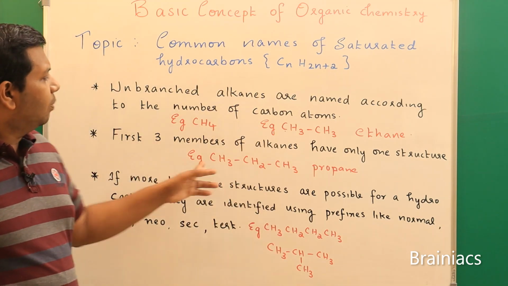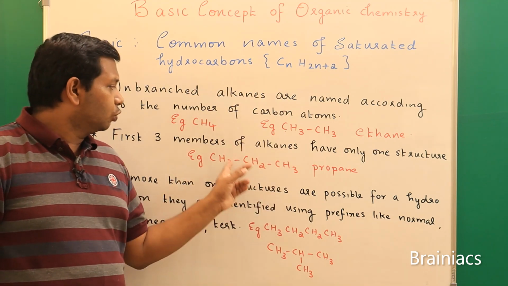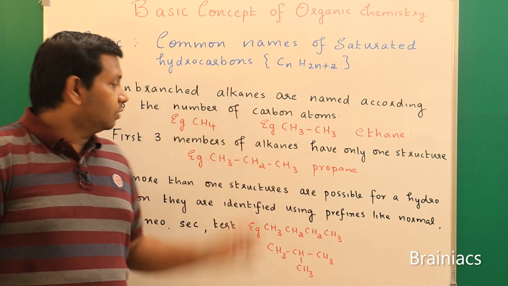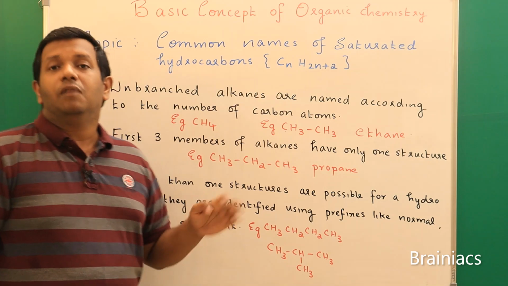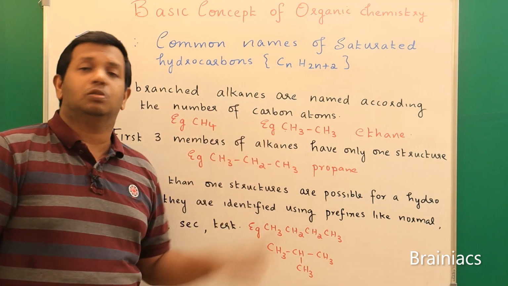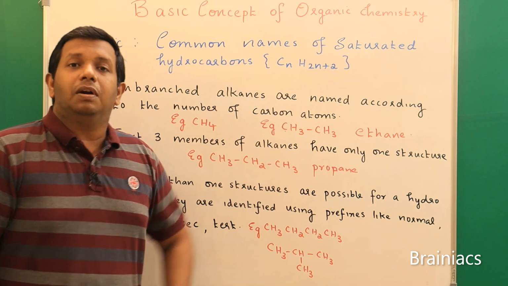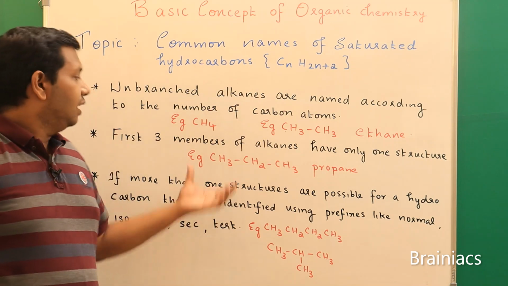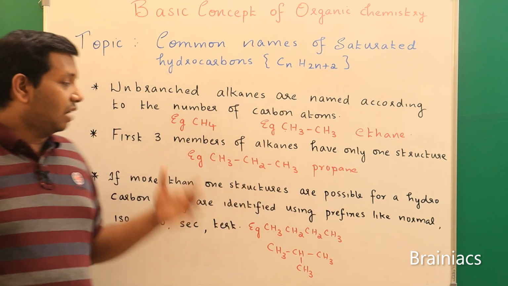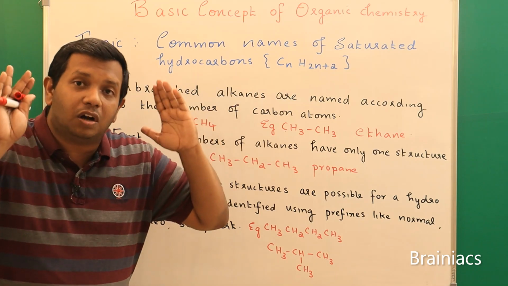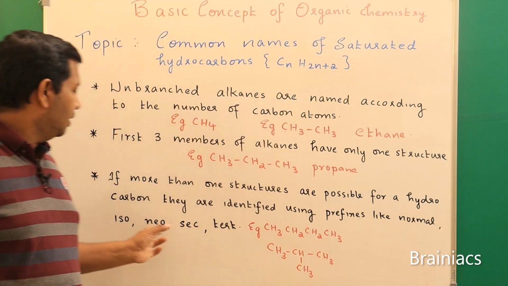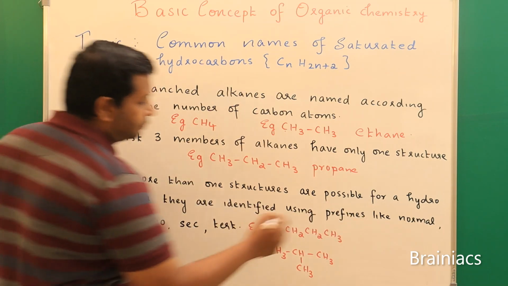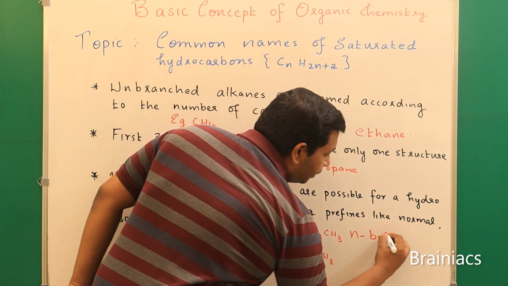Now, in the case of propane, can I draw 2 structures, or can a 3 carbon atom system be drawn like this only? Because the maximum valency of carbon is always 4. We need to satisfy the valency and draw the structure. So this is the only structure possible. Understood? But coming to butane, you can draw multiple structures. That's the reason why, in those cases, we try to distinguish, but the base name is always butane itself. We add definite prefixes like normal. So here we say this is normal butane. Common name is normal butane.